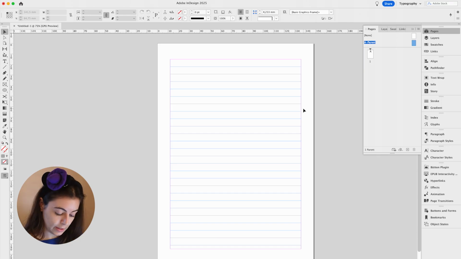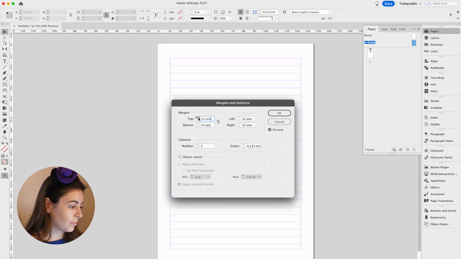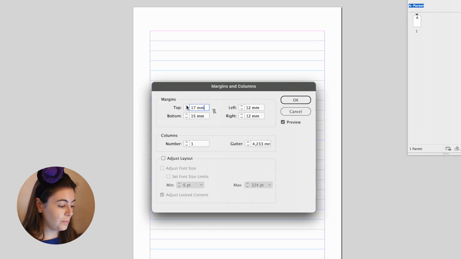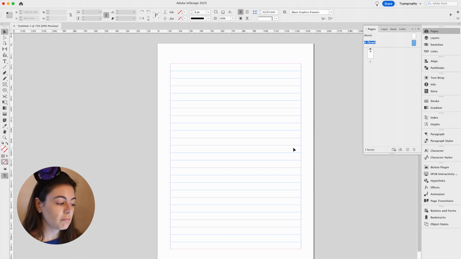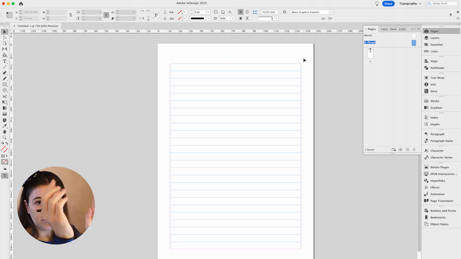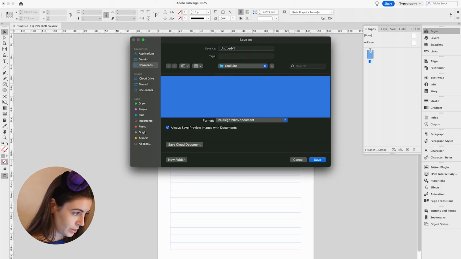So what I'm seeing right now is that all of these are complete, and then there's this little thing that's bugging me. So what we're going to do is adjust the margins, so we can increase the top margin so that it fits with the bottom one. Great, and 19 millimeters, that's fine. I'm just going to leave it blank. We could fill it up with date, column, person, column, title, column, but we don't need to do that. So let's go back to our page, not our master page. We're going to save it as block note.